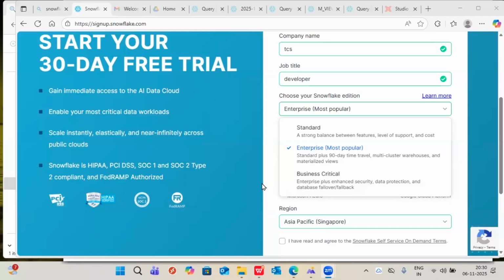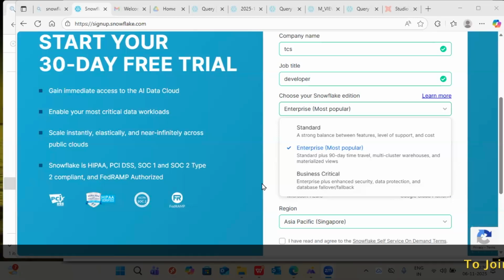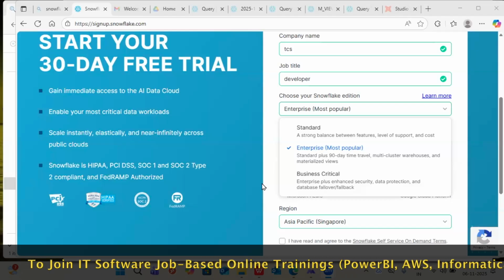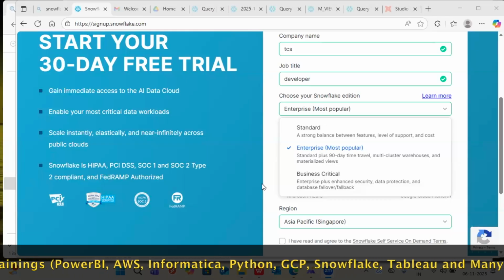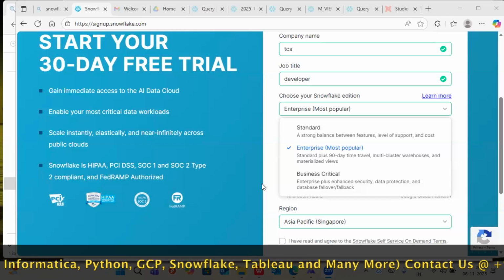Here, as per my free trial account, I am not using any sensitive data for my training purpose. I'm going with normal data. So I am choosing enterprise because why waste credits unnecessarily on business critical? So that's the reason I'm using enterprise edition to get all the benefits of Snowflake. Any questions on this topic of choosing the edition?